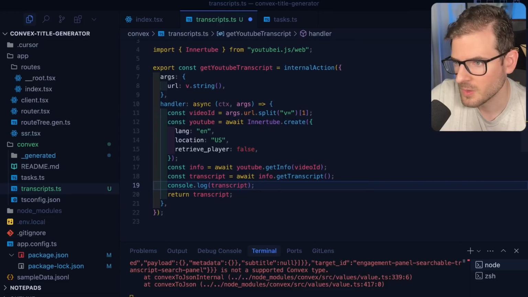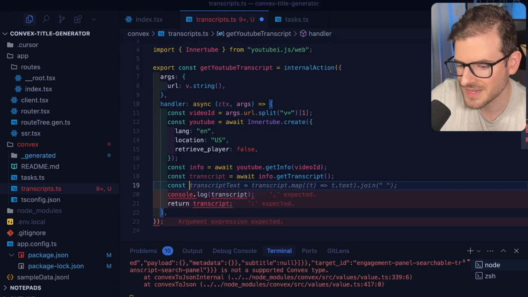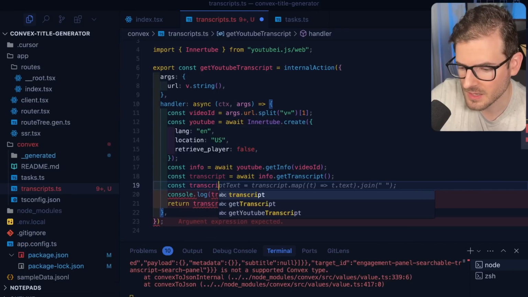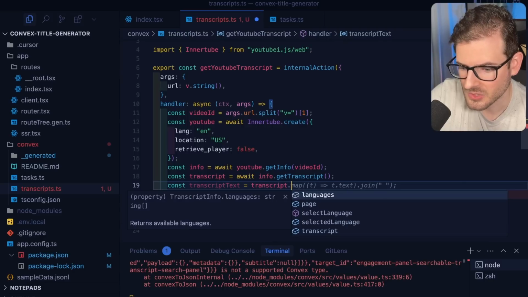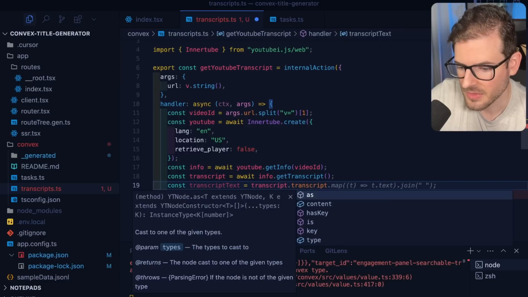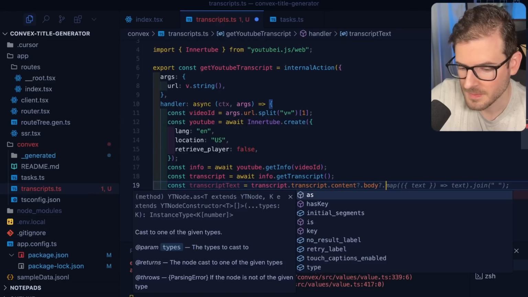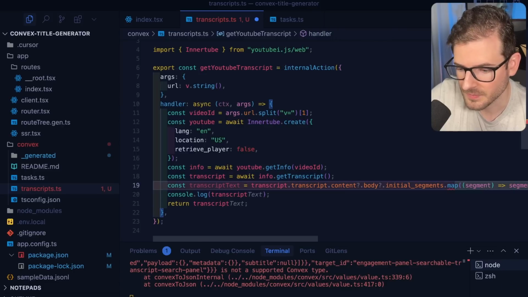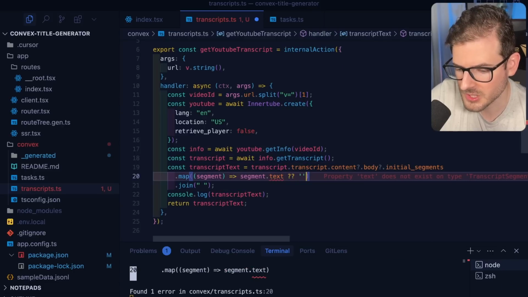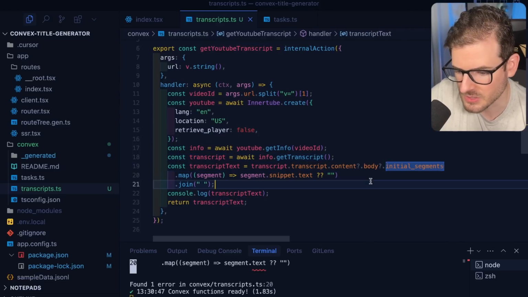And then also, I think we just need to parse the transcript data a little bit better. So I'm going to say const transcriptText equals transcript.transcript, and then over here, I think we want to get the content. It might not be defined. We'll get the body, and then we'll get the initial segments. I know this is a lot of nasty code, but the API just isn't that good. Let's go ahead and do this. So again, I just had to play around with the data a little bit. I mean, this transcript object was not the full transcript, it's nested deep inside this initial segments or something.